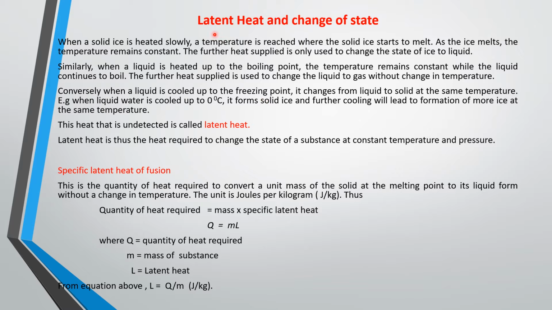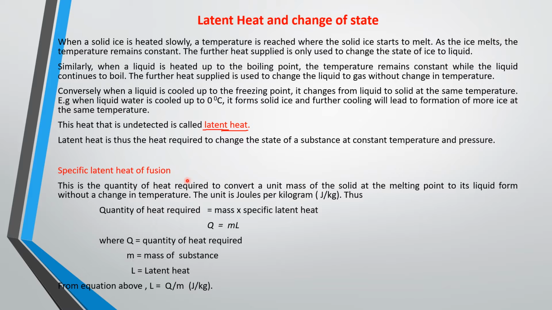This heat that you don't see, that does not show on the thermometer, that is constant, is called latent heat. Latent means hidden. So that heat that does not show, that is undetected, is called latent heat.